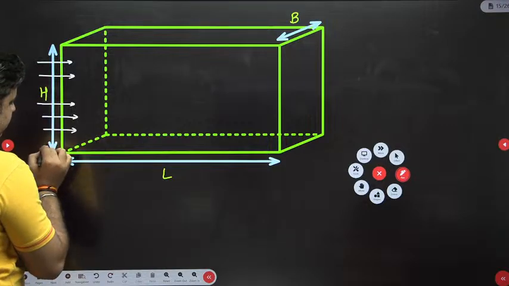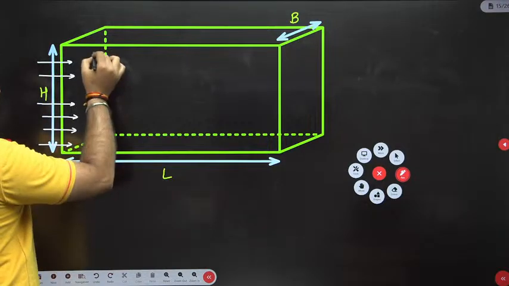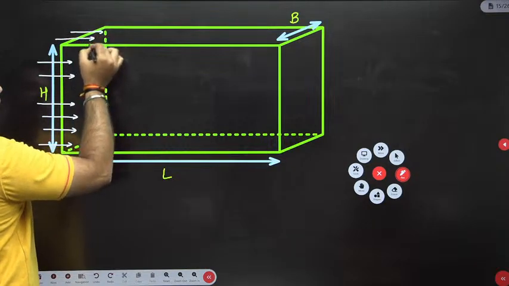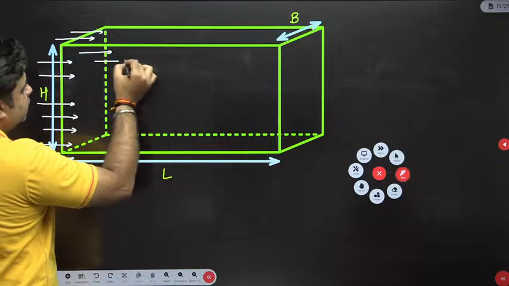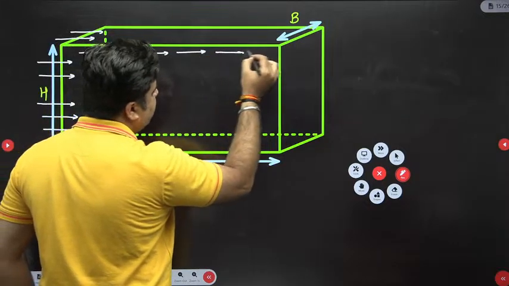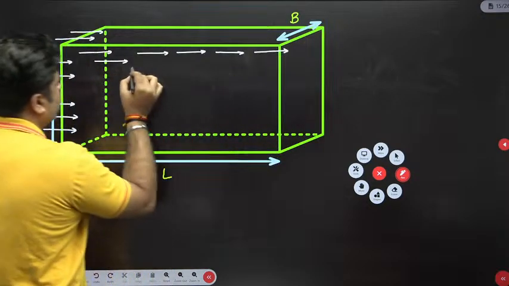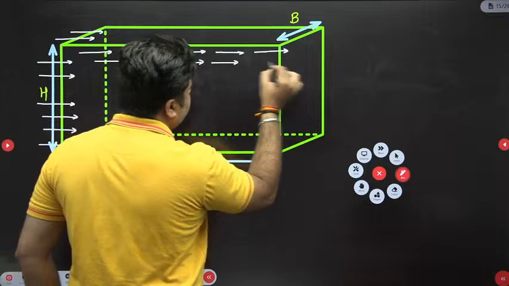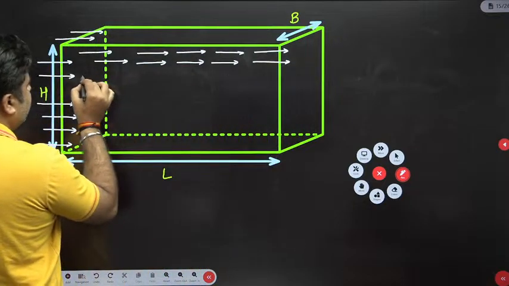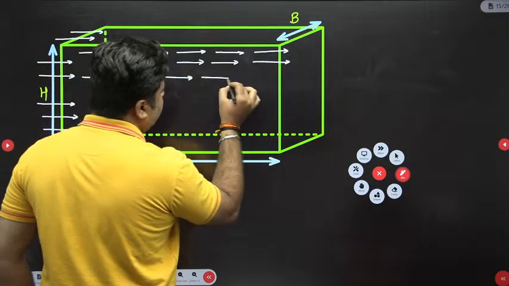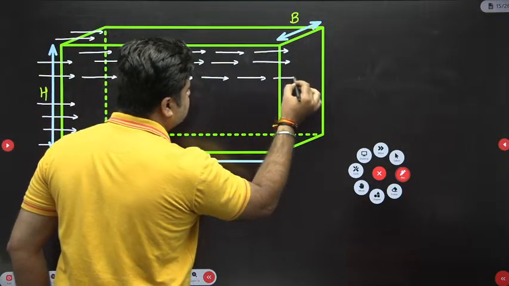Throughout the entire depth. I have told you, right? We provide that additional length in order to compensate for the turbulence created at the inlet end. So this is how the flow is taking place. You can very well visualize the flow like this.